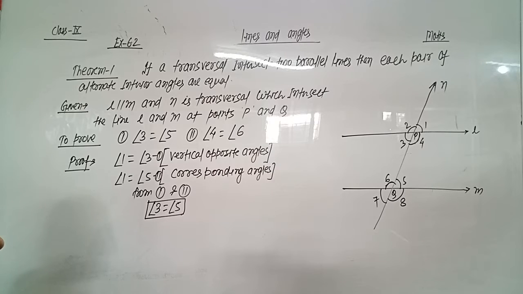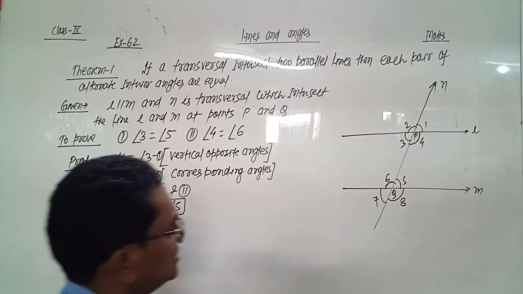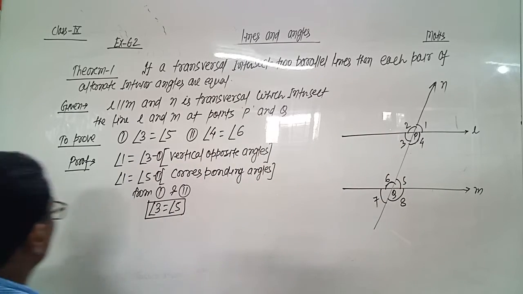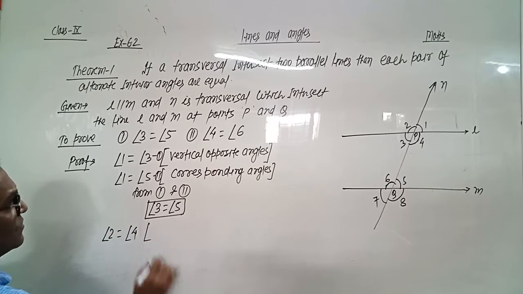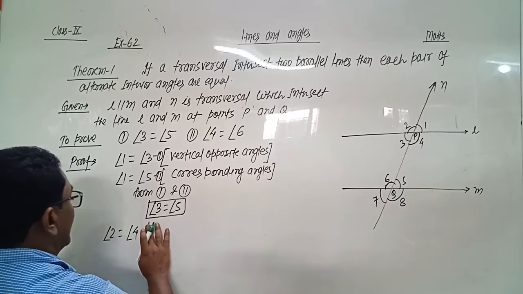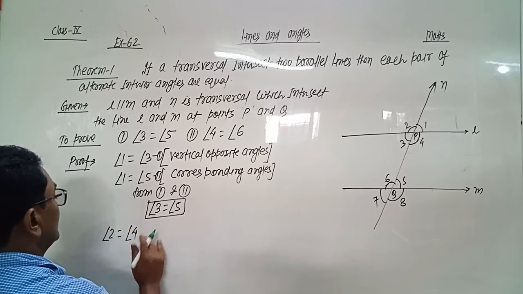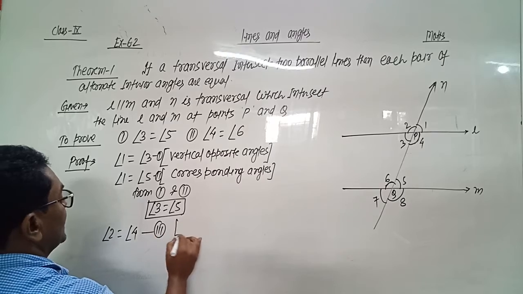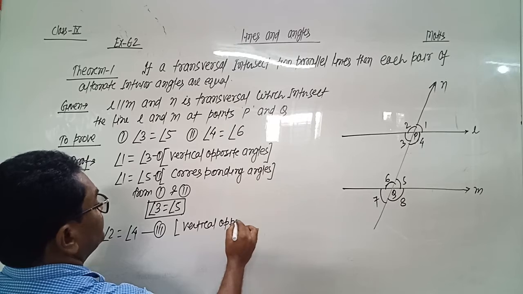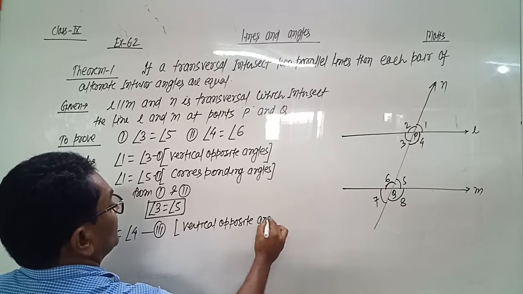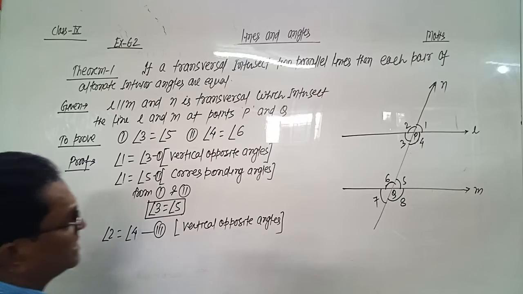Now we also have to prove that angle 4 equals angle 6. The second part. Angle 2 equals angle 4. This is also vertical opposite angles. Name it equation number 3. Vertical opposite angles are equal.